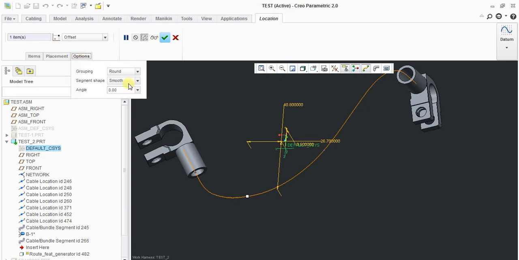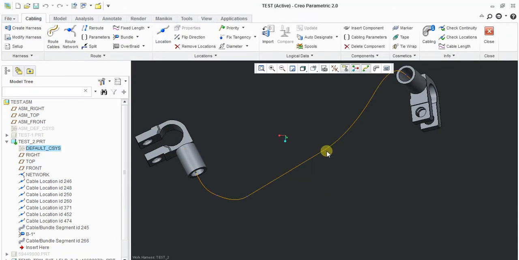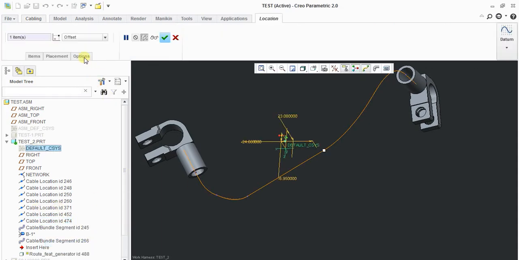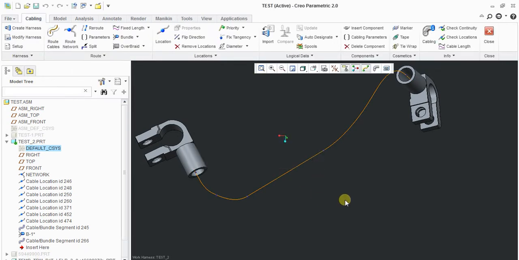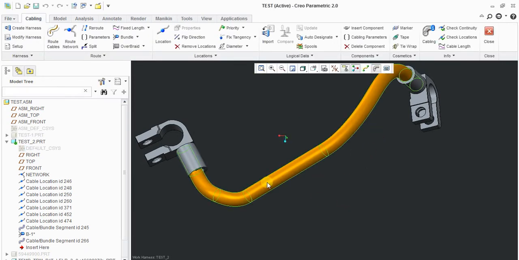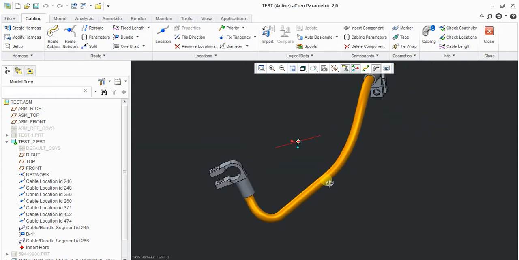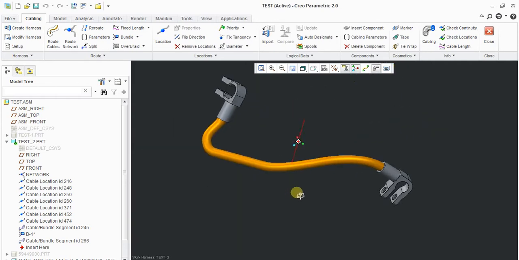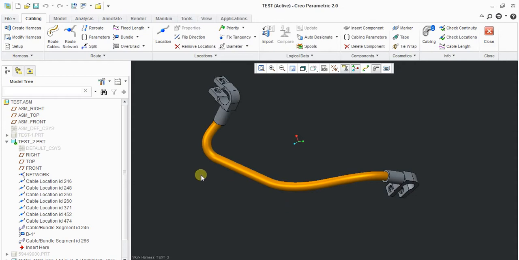Edit definition, go straight, click the option here, and see how the straightness has come. Here also if we click straightness, it further makes it straight. See, this is how you do the straightness. This is how it will come.